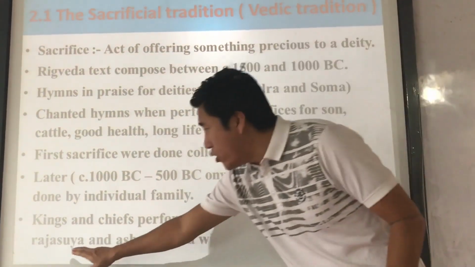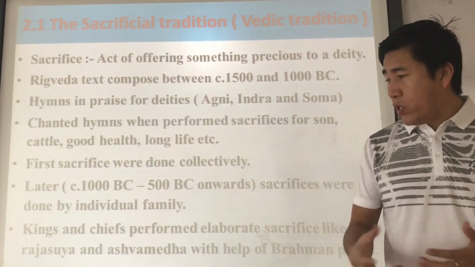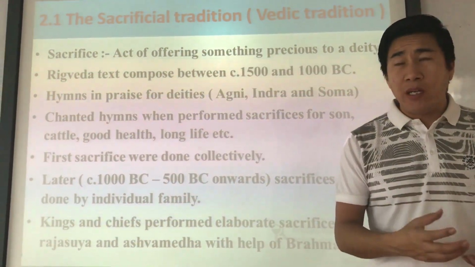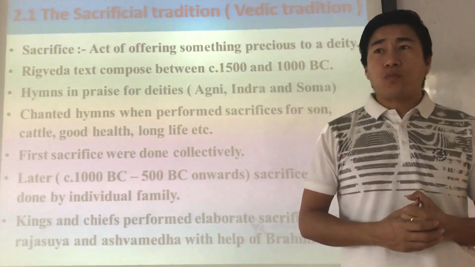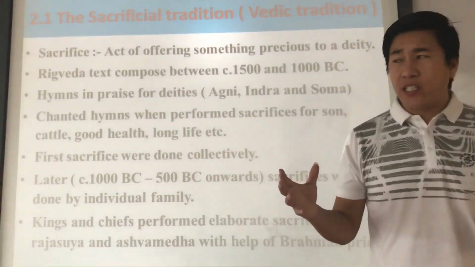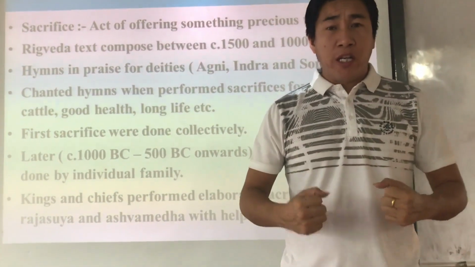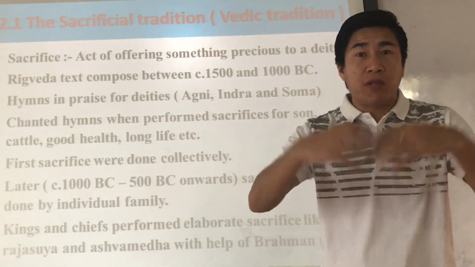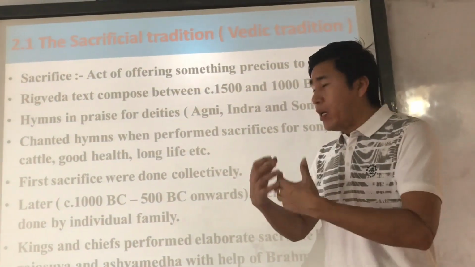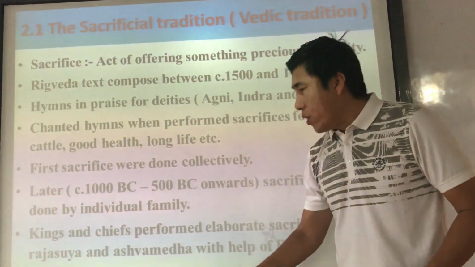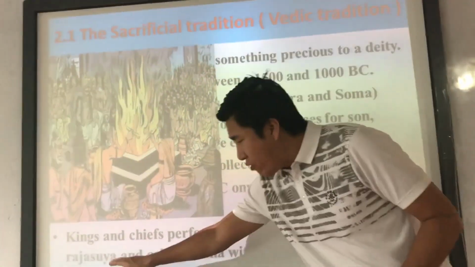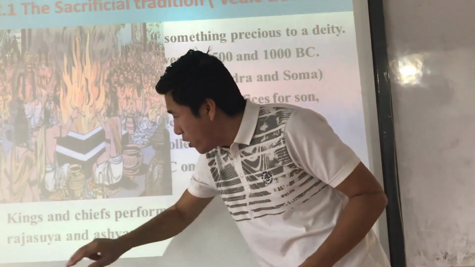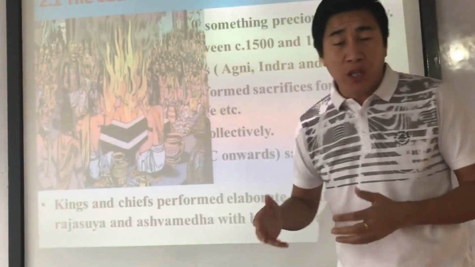Now see, these two yajnas, or sacrifices, or this worship, are done by the king and chief. Rajasuya first. What is Rajasuya? Rajasuya is a sacrifice in which, whoever the king is, he is confident enough and powerful enough to become the emperor of India, emperor of all the territory. So what he does first, suppose he is a Raja and he wants to do this Rajasuya sacrifice or yajna.